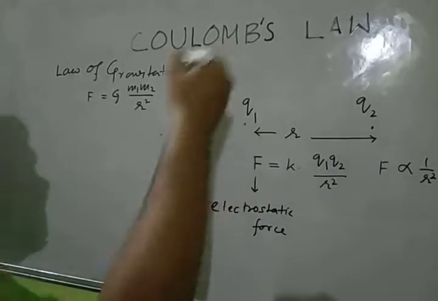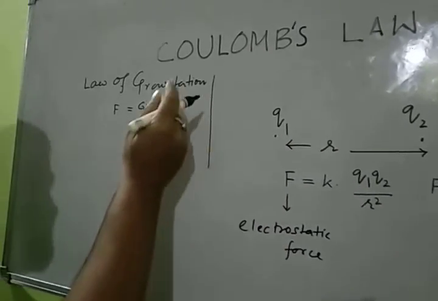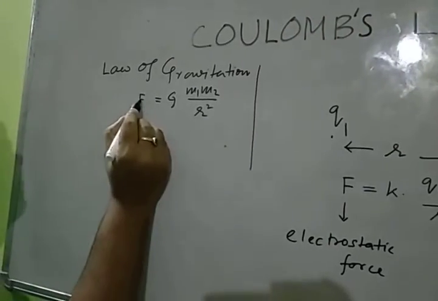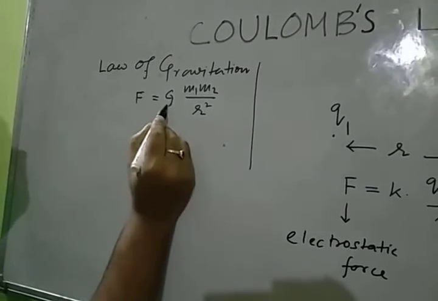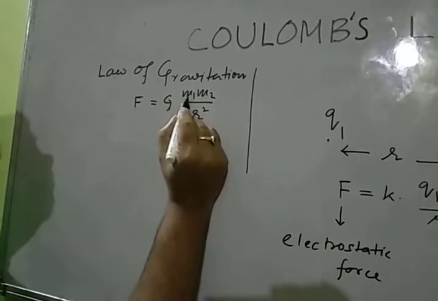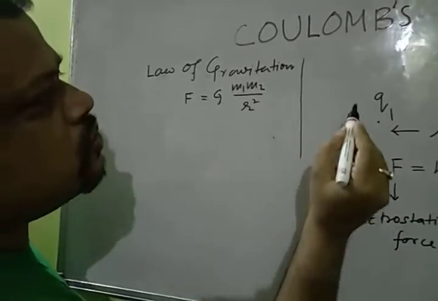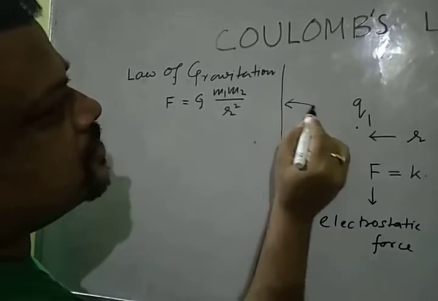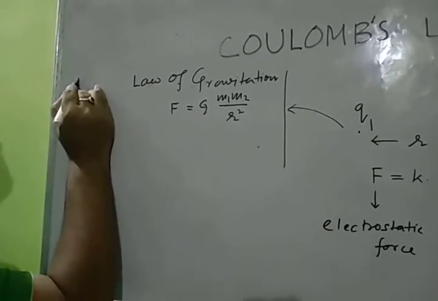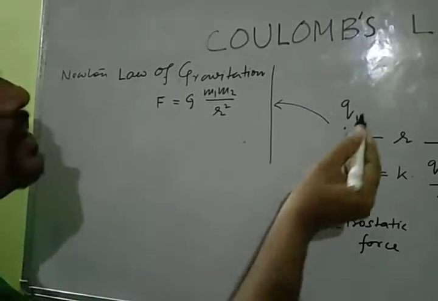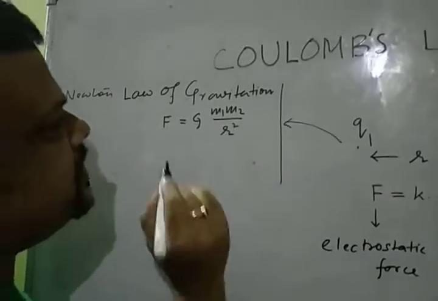Years back, there was a law of gravitation. It was established years before Coulomb's law. It was F is equal to a gravitational constant G into mass m1 into mass m2 divided by r square. So Coulomb was inspired by the law of gravitation, also known as Newton's law of gravitation.